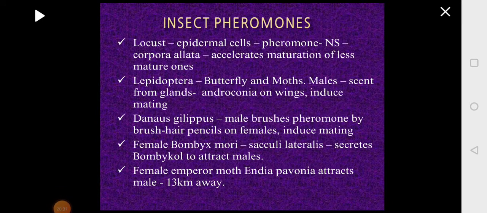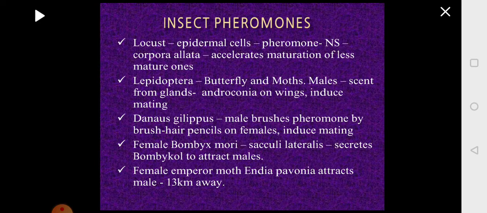So these epidermal cells release the pheromone which acts on the corpora allata, a part of the insect brain. And what does this do? This will bring about maturation of other individuals of the same species. It speeds up the process of reproductive maturity, and that's how the pheromone acts on other members of the same species.